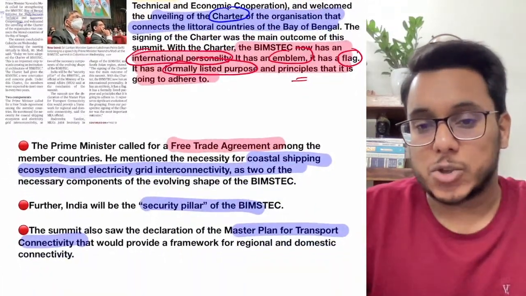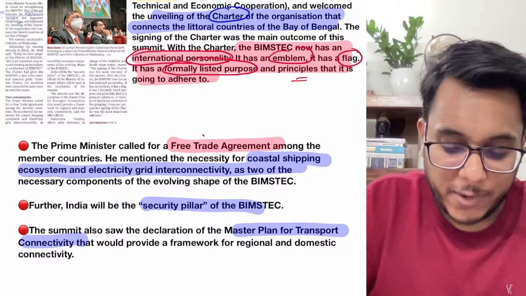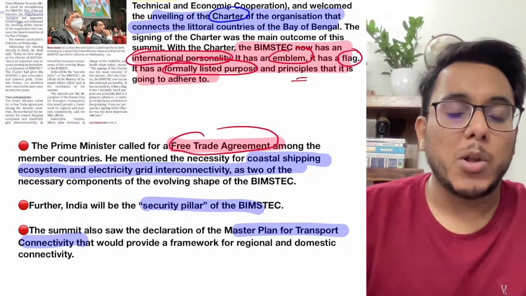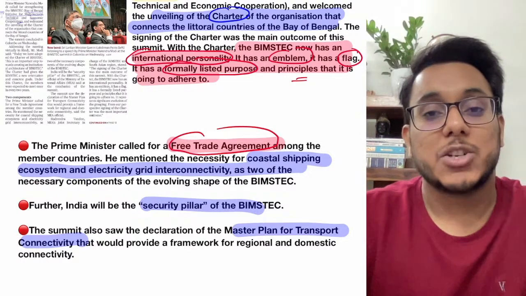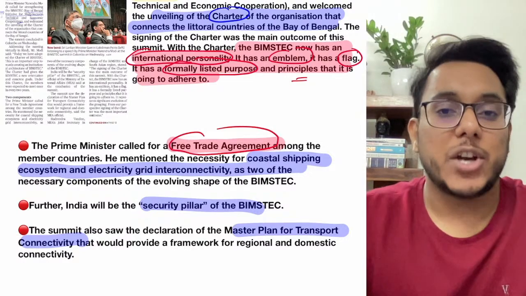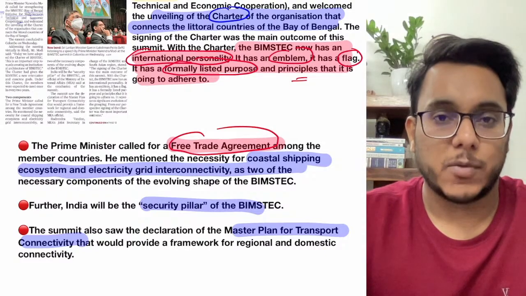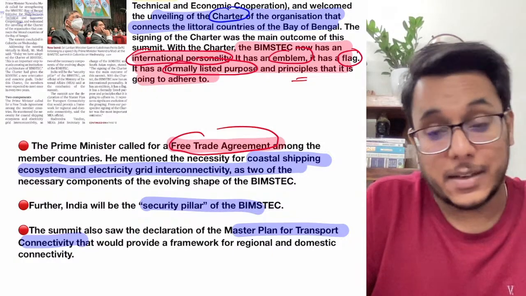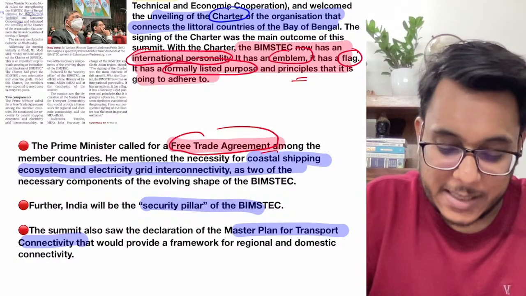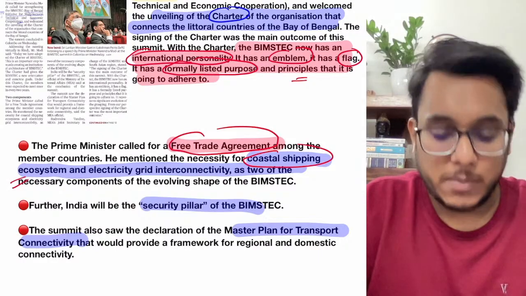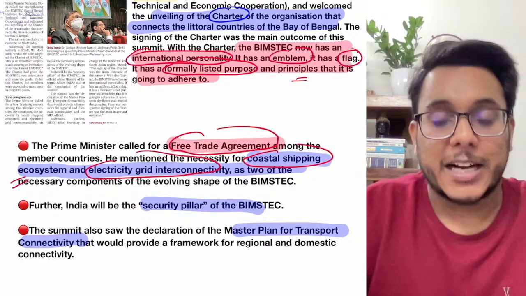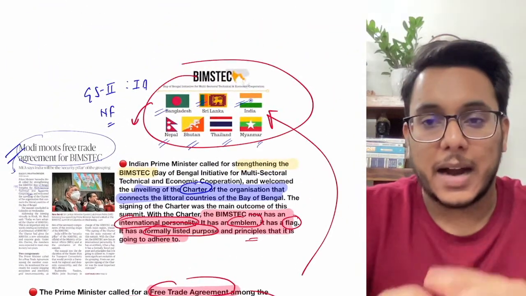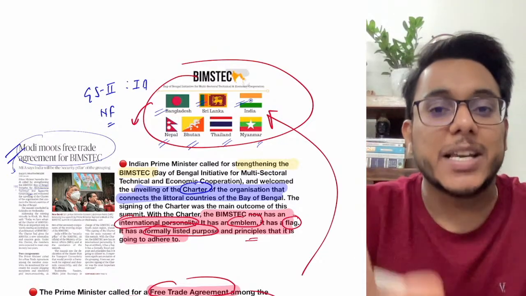Secondly guys, the Prime Minister of India had also called for a free trade agreement within the members, and because of this free trade agreement, all the members can bring shared economic prosperity and shared economic growth for the region as well as for their own people. Then the Prime Minister also mentioned that there is a necessity of a coastal shipping ecosystem. Electricity grid interconnectivity between the countries is important, and it will bring atmanirbharta to the region as a whole.